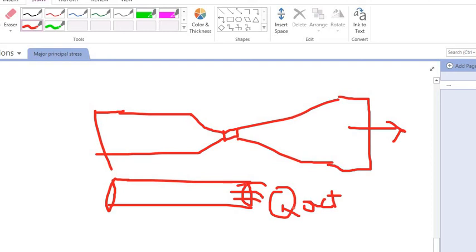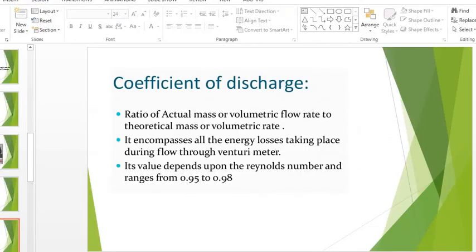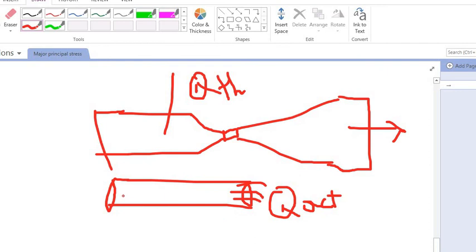Now there is some theoretical formula that is given for measuring the discharge rate. For the Venturi meter there is a formula for measuring the theoretical discharge. Theoretical discharge means it is given by some formula. And actual discharge is whatever discharge there is in the real situation, right? So when I take the ratio of actual discharge to theoretical discharge, I get the value of CD.